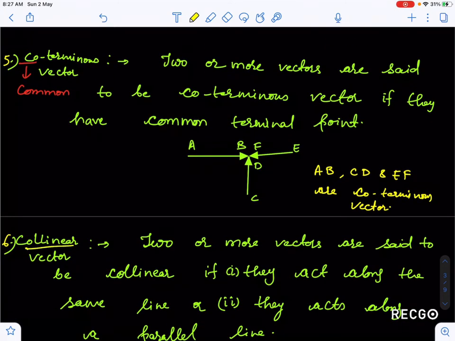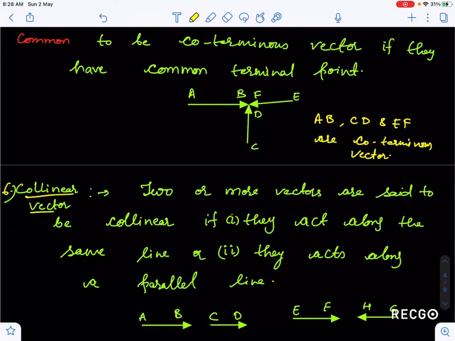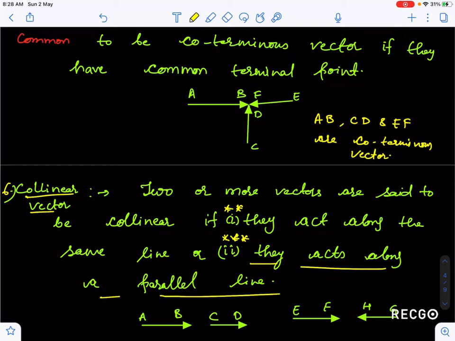Now guys, collinear vectors. Co means same or common, linear means along a line. Two or more vectors are said to be collinear if, and this point is very important to note, I have given two conditions for collinear vectors. First, if they act along the same line, which the word collinear itself represents. But one thing where students usually make a mistake, the second point, that's why I've given it three stars: they act along a parallel line also. If they act along a parallel line, then also they are called collinear vectors, or if they act along the same line, they are also known as collinear vectors.